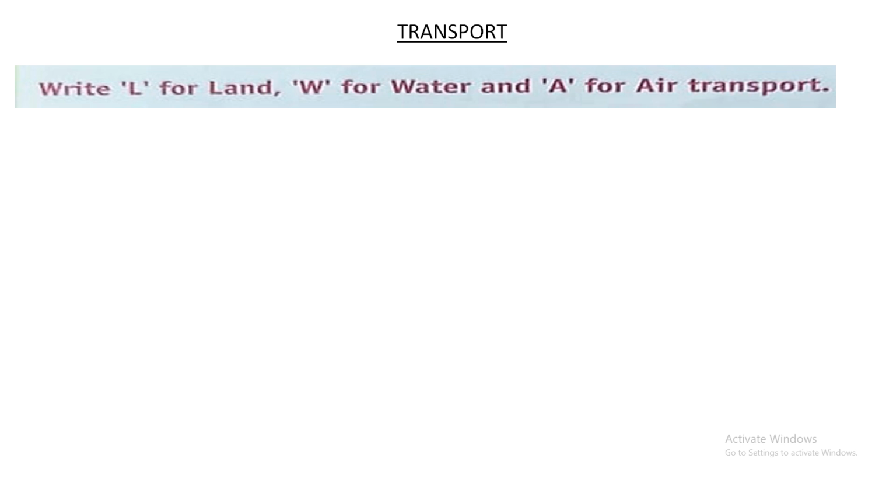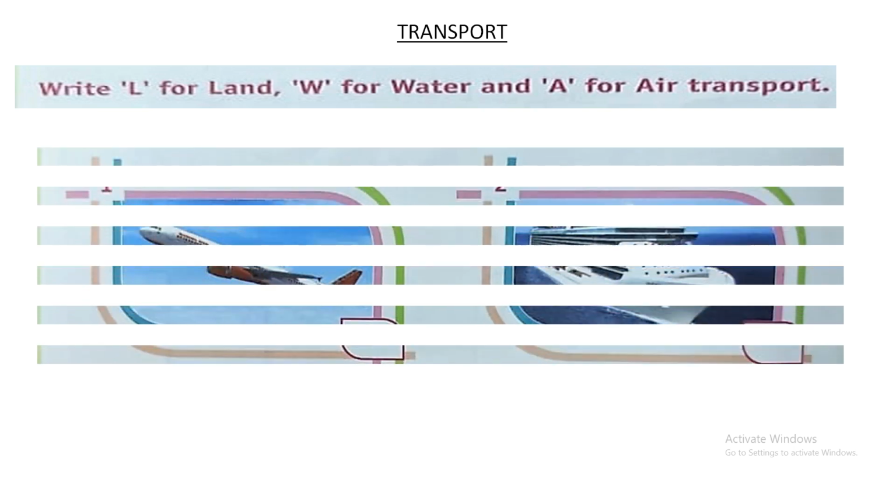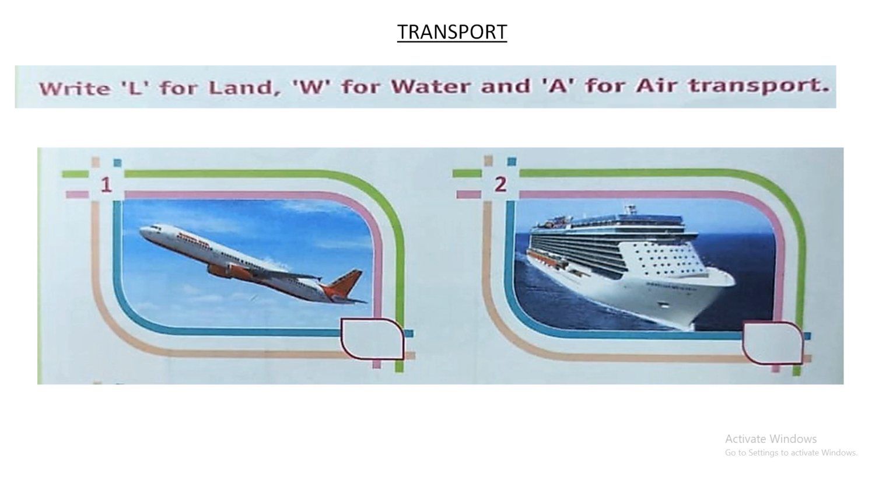Now, boys, we will write L for land and W for water, A for air transport. There is a small box given. Now I'm showing you the first two pictures. The first one, can you recognize which picture this is? This is an aeroplane. So this is a means of air transport. So you will write A for air transport, and under the picture there is space given. There you will write air transport.